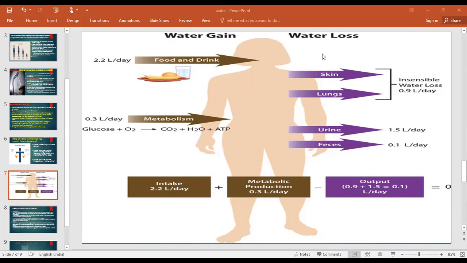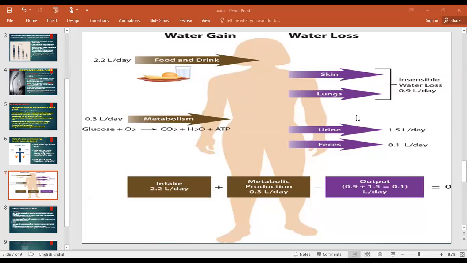Now when we see water loss from skin and lungs, insensible water loss is 0.9 liter per day. This water you cannot see going out through skin and lungs, but it is going out. Then through urine, what you pee, 1.5 liter, and feces 0.1 liter per day is water loss from the body. Whatever water is gained is lost, and the equation is equalized, equal to 0. Whatever water intake there is, it will be lost.